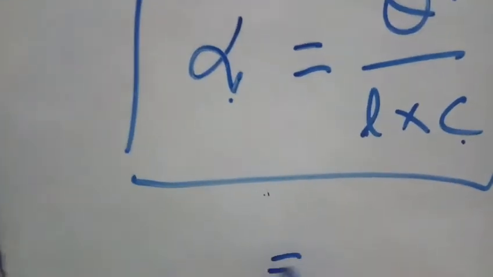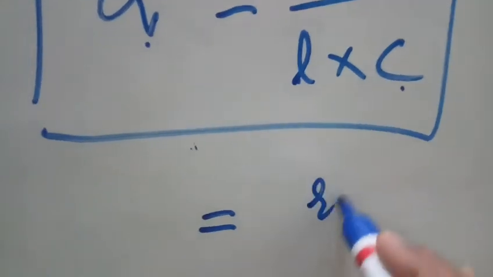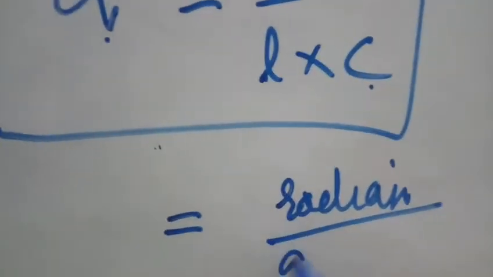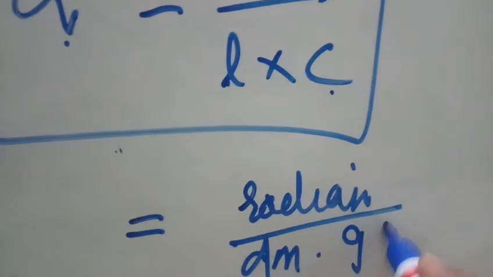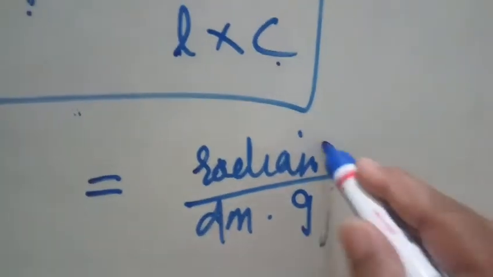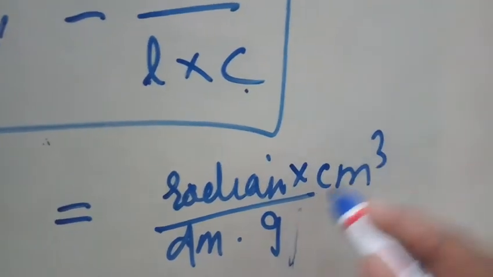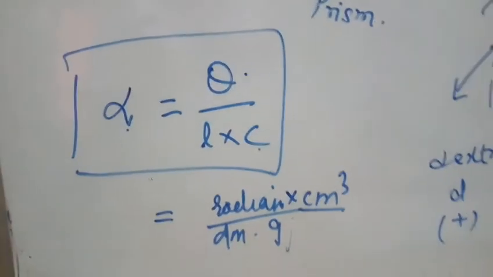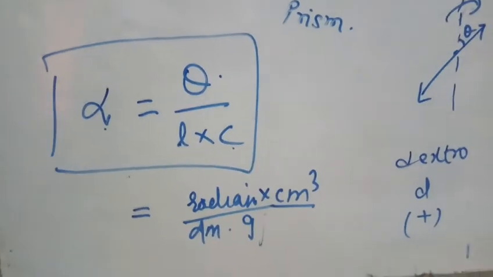So the unit will be, for theta it is radian, for length it is decimeter, and for concentration it is gram per centimeter cube. So centimeter cube will come here. So radian centimeter cube by decimeter into gram. So this is the unit for specific rotation.